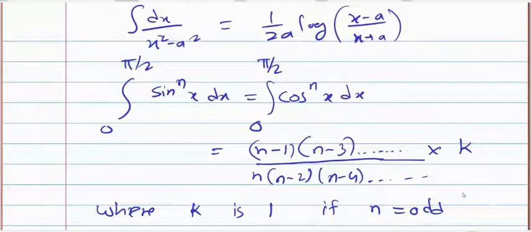And k is pi by 2 if n is even. Now take the screenshot. This formula must be available. Try to remember this formula as early as possible. Today we will do practice on this.